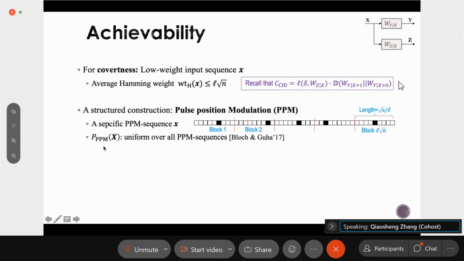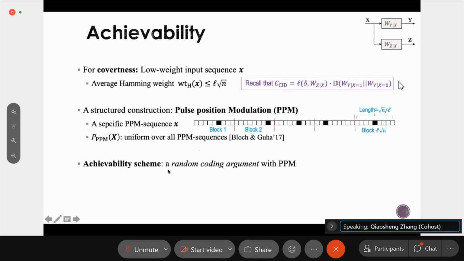We also define the PPM input distribution as the uniform distribution over all PPM sequences. And it has been shown by Bloch and Guha that this distribution can be used to achieve covertness in covert communication. So in this work, we also use these PPM distributions. So here is our achievability scheme.